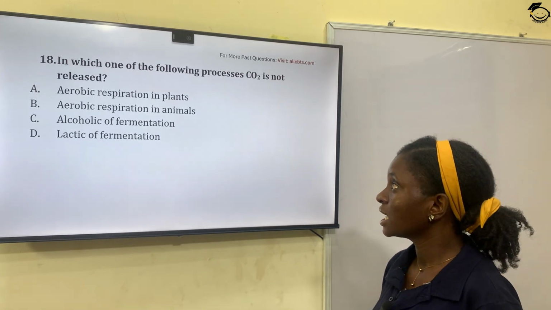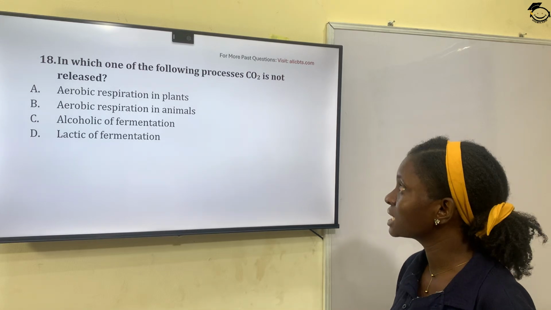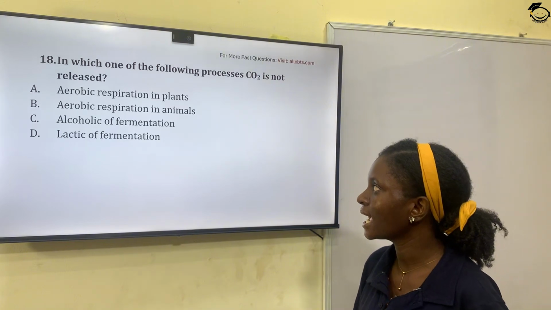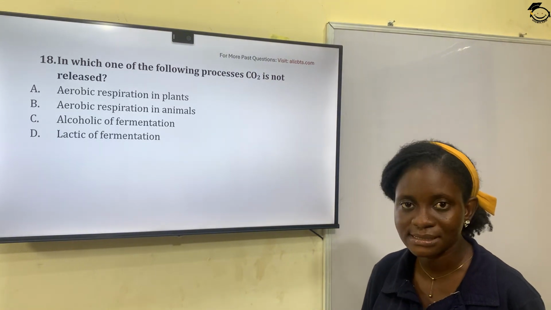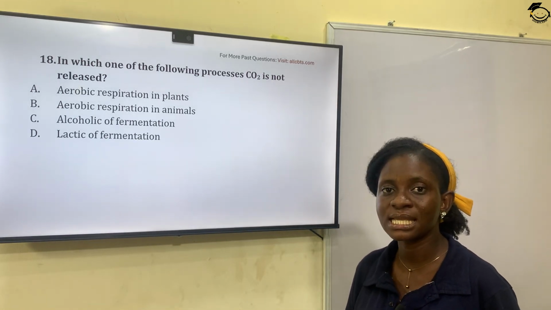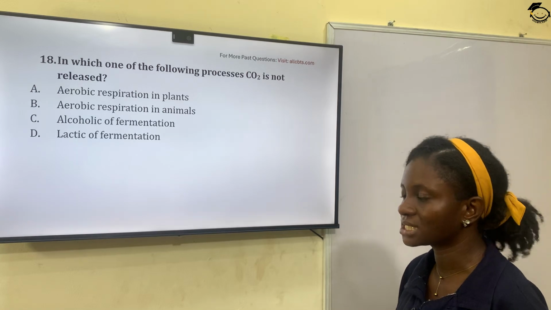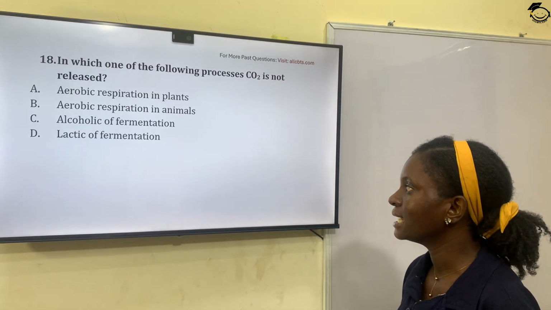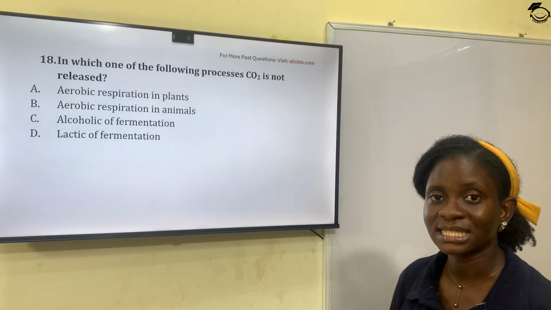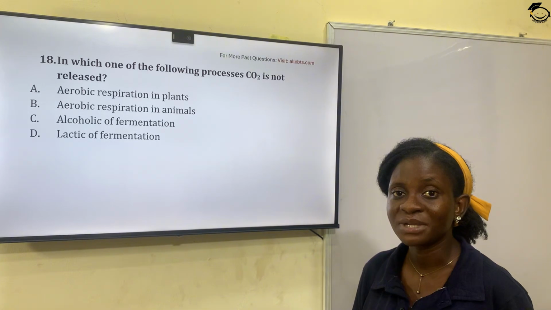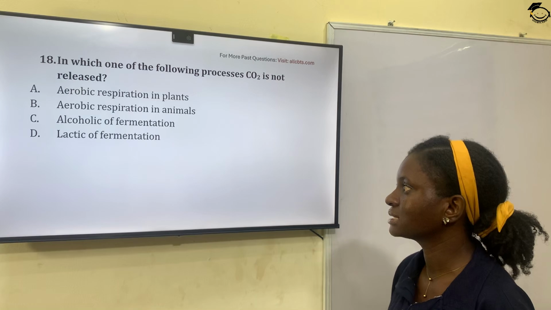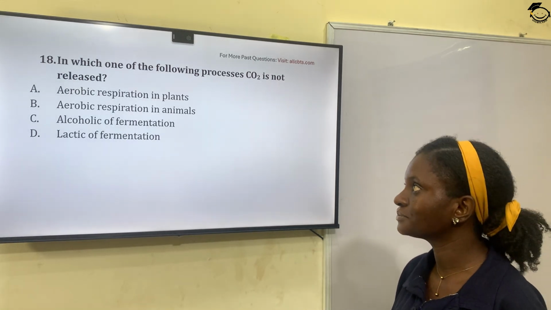Question 18. In which of the following processes CO2 is not released? Option A, aerobic respiration in plants. Option B, aerobic respiration in animals. Option C, alcoholic fermentation. Option D, lactic acid fermentation. The correct answer is lactic acid fermentation. During this fermentation process, CO2 is not released. Option D is the correct answer.